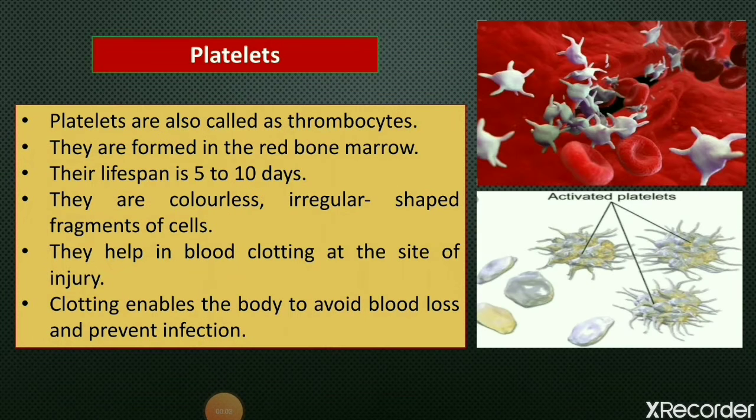Now students, after WBCs we will see platelets. Platelets are also called thrombocytes, and they are tiny fragments of special cells that are formed in red bone marrow. Their lifespan is 5 to 10 days. They are colorless just like WBCs. They are irregular in shape, and their function is to help in the clotting of blood in a cut or wound. When a cut or wound starts bleeding, the platelets clot the blood, making the blood semi solid, due to which further bleeding stops.